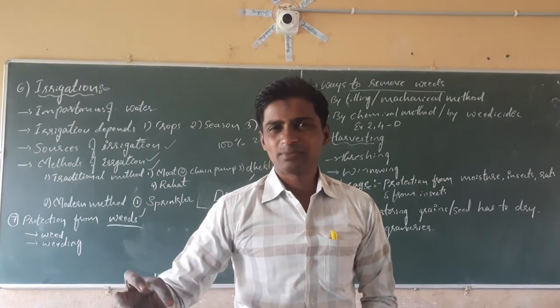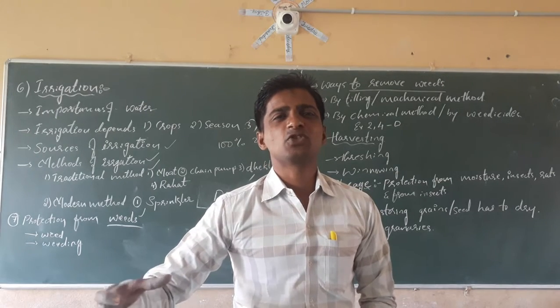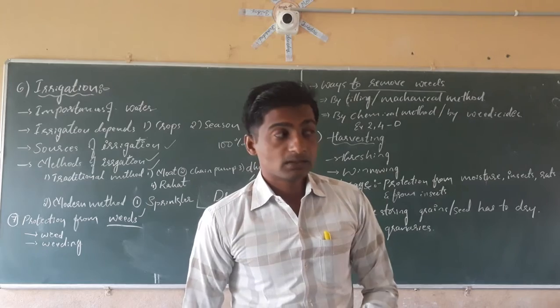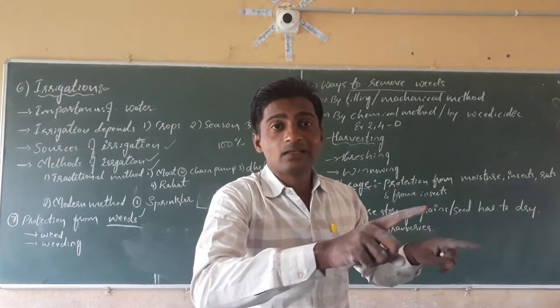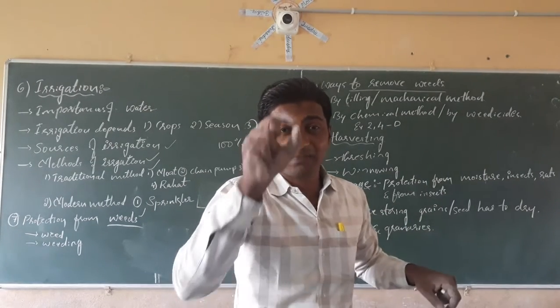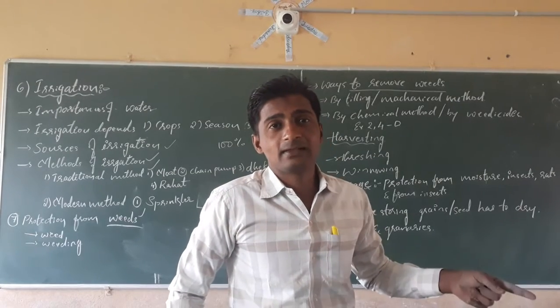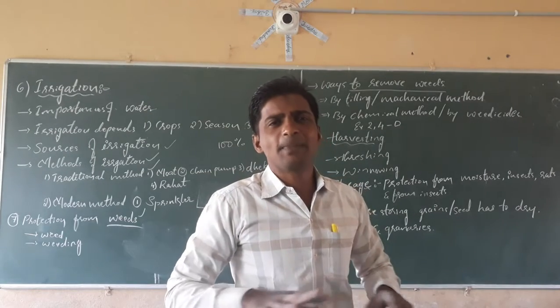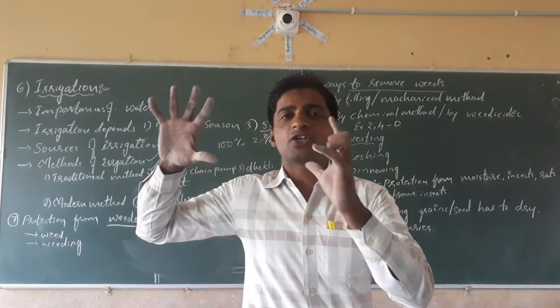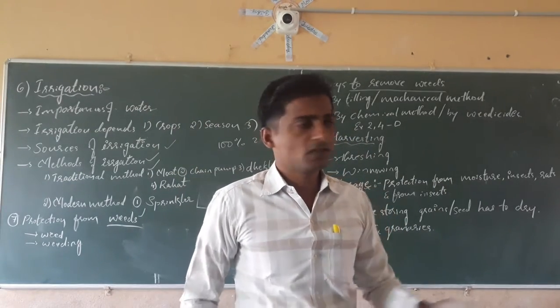What happens? That may be spoiled due to the fungus and all. First we have to dry it. We have to remove the moisture content from the seeds in the sunlight. When seeds dry up completely, we have to store them in a godown,